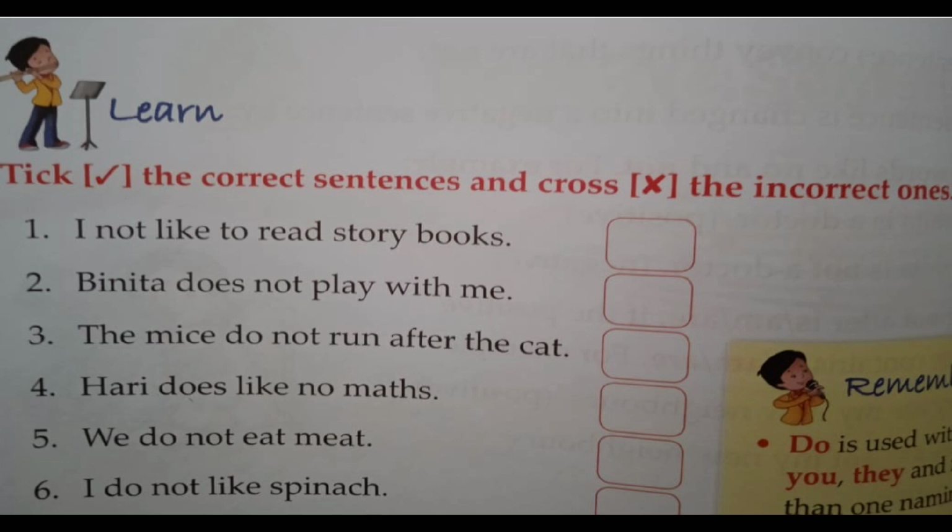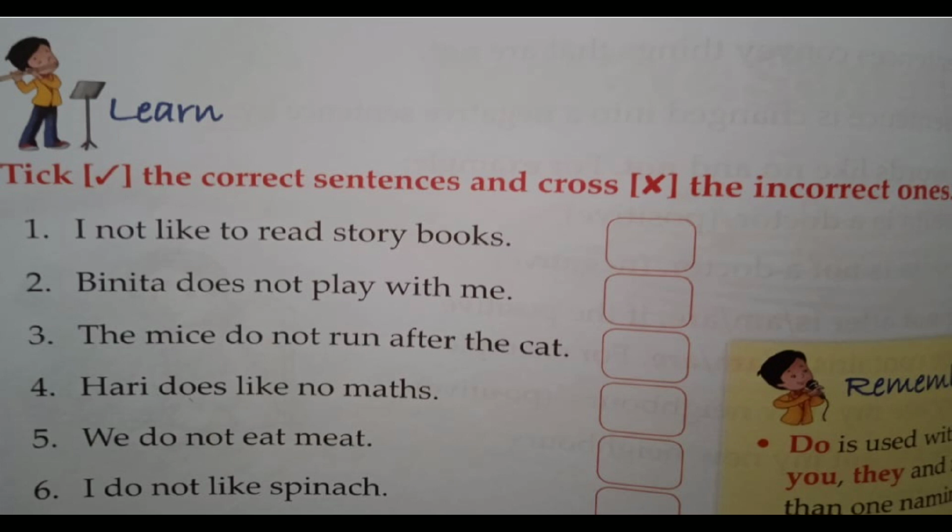So, let's start. I not like to read storybooks. Is it a correct formation of the sentence? If we use not with I, then what is the possibility at that time? If it is in the present tense, then what have we learnt about the present tense?